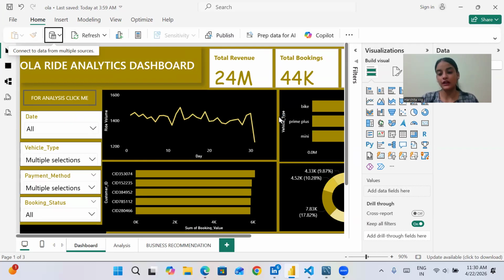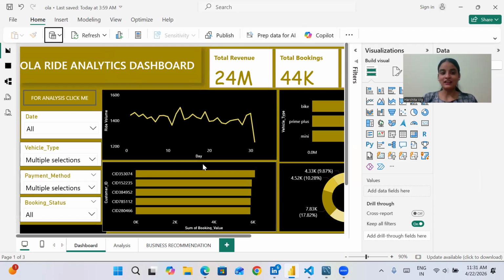We need to use the transform option in that. Power BI is also used for data modeling, that is, it helps in checking relationships. Also, we can create calculated measures and columns. These all we have created using calculated measures only, total revenue, total bookings, and all.